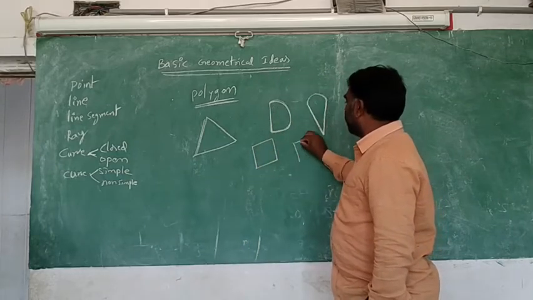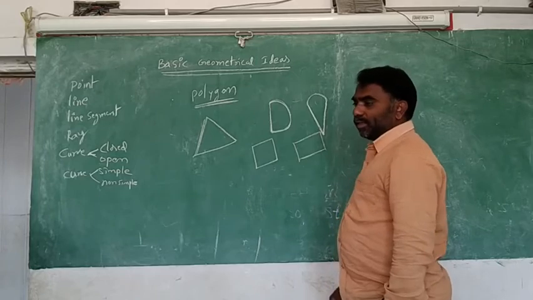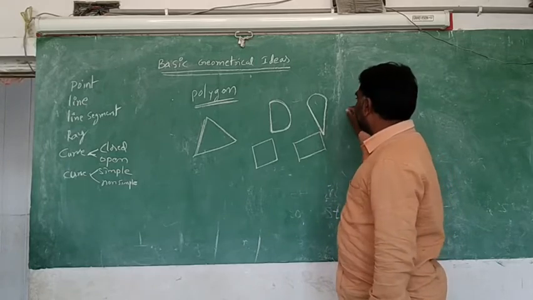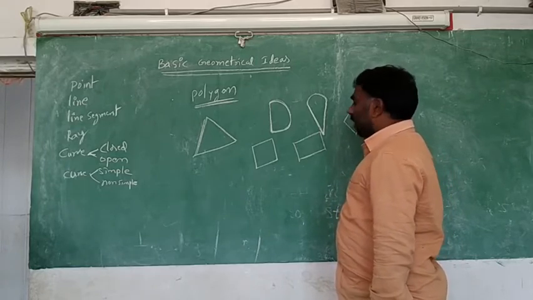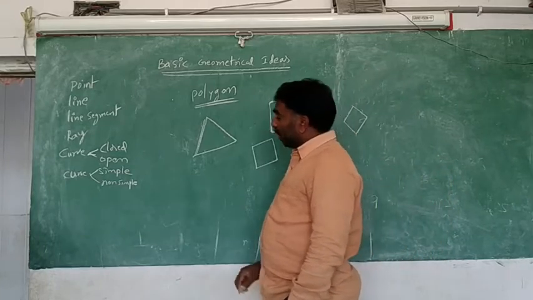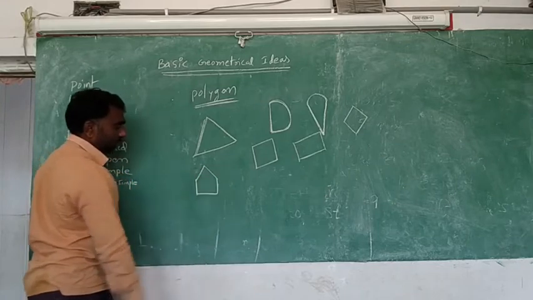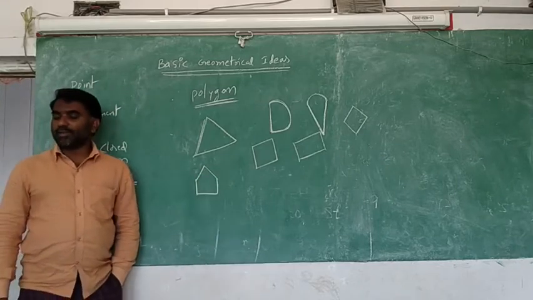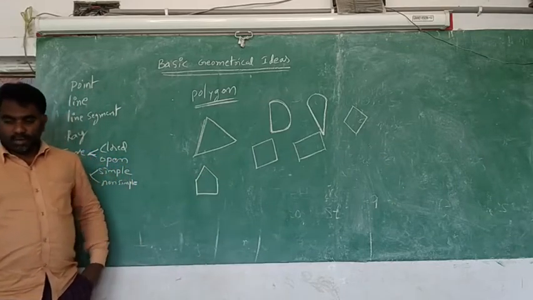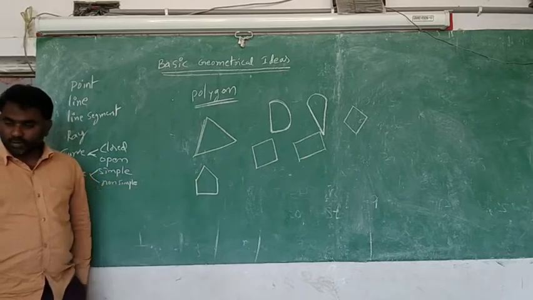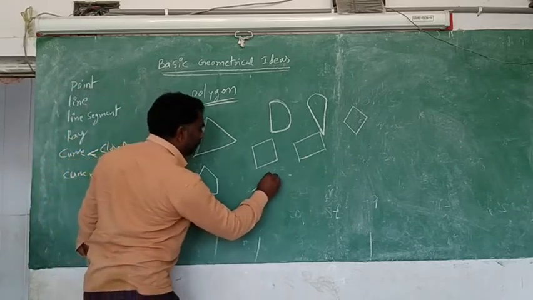Rectangle is a polygon. Okay. Diamond is called a polygon because only line segments are there. Not only that, we can draw like this also. This is also a polygon because only lines are there.